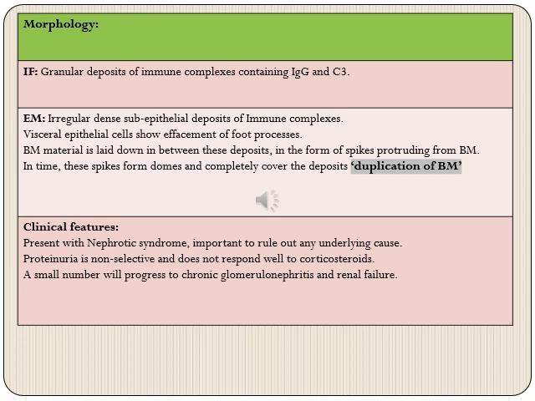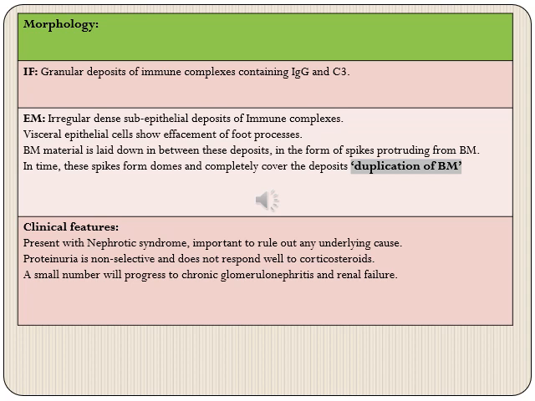The visceral epithelial cells will also show effacement of foot processes. Then the basement membrane material will be laid down in between these deposits in the form of spikes which protrude from the glomerular basement membrane. Ultimately, they will convert into domes and completely cover over the deposits, leading to duplication of basement membrane.